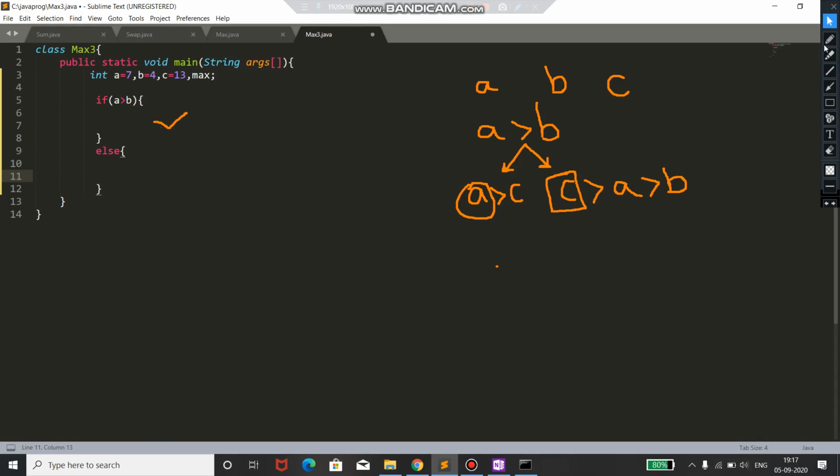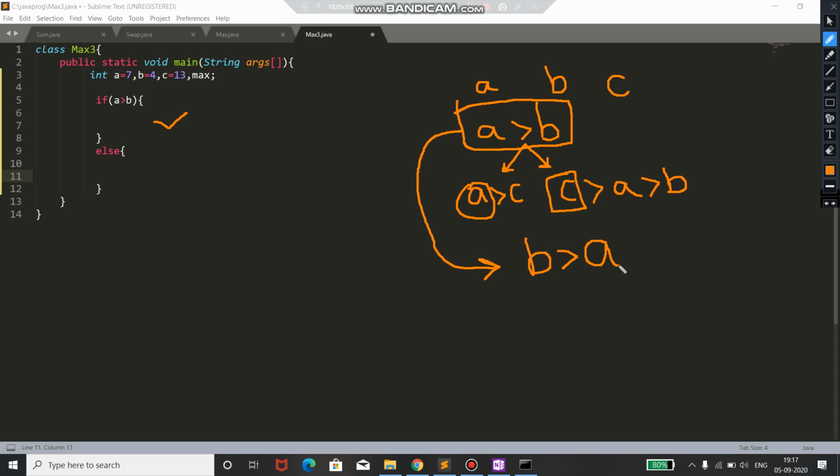Now if I talk about the else part, that is, if a is greater than b is false, then we have b greater than a. Again this will have 2 conditions.